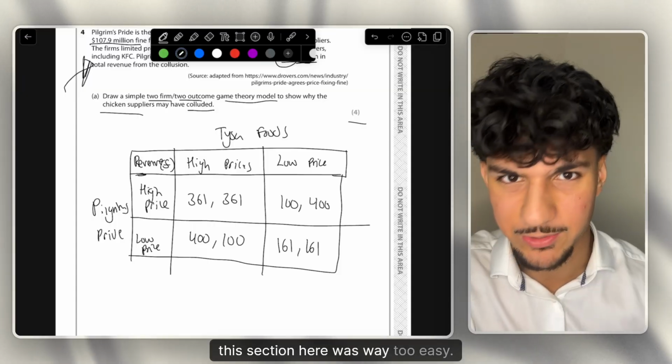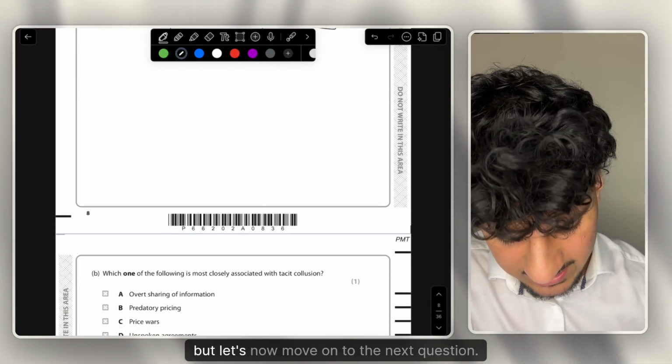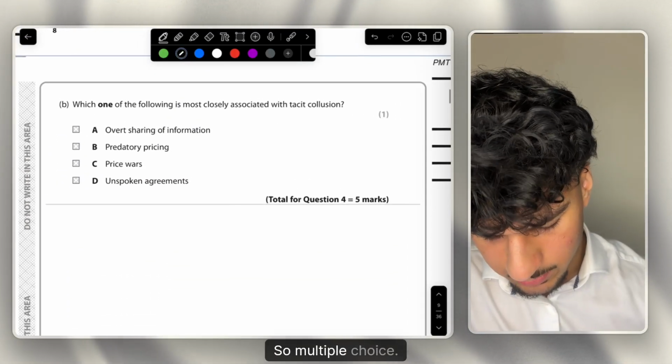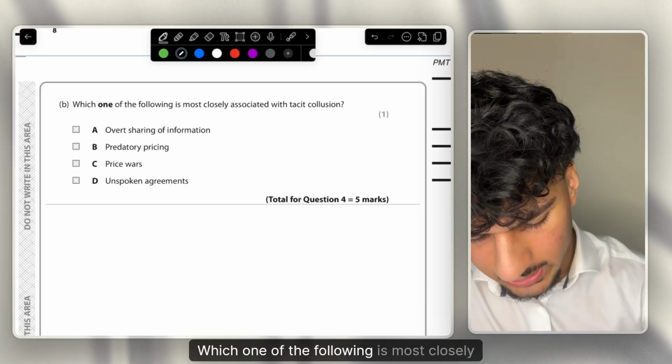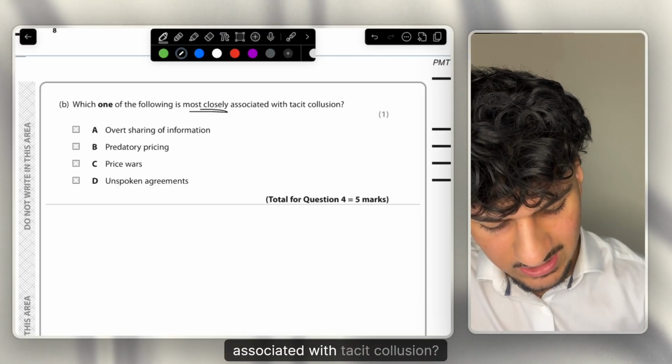Like I said, this section here was way too easy, so I threw in a bit of a harder question, but let's now move on to the next question. Multiple choice: which one of the following is most closely associated with tacit collusion?